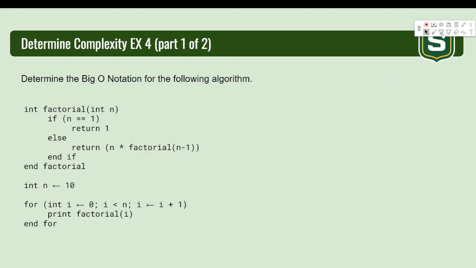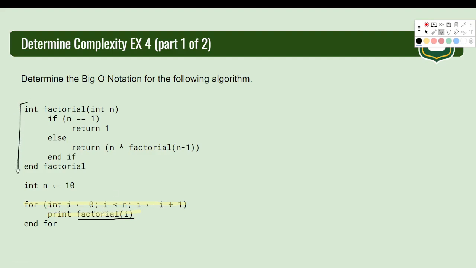Okay, so this one's got a couple things going on here. Obviously, I'm going to ignore the big O of 1 step. So this is big O of 1. We have a loop, and inside the loop, we have a print statement. Well, a print statement is big O of 1. But what are we printing? We are printing this factorial output. So that means we can't just look at this code and be done. We can't just say, oh, this is big O of n, and that's it. We need to figure out what's happening in factorial, because every time this loop runs, this factorial function is going to run. So we need to figure out the big O notation for factorial.